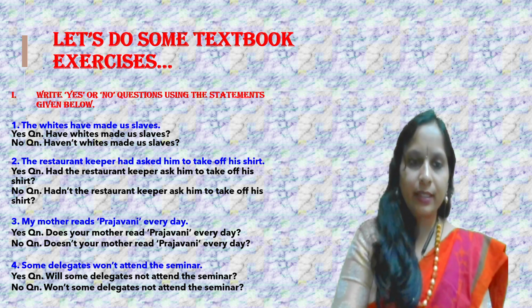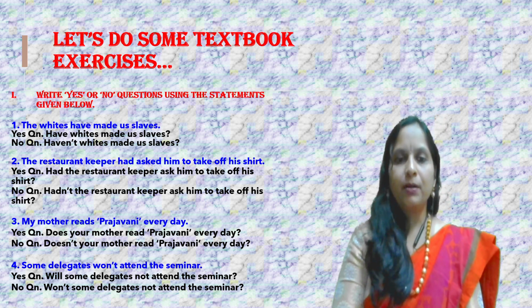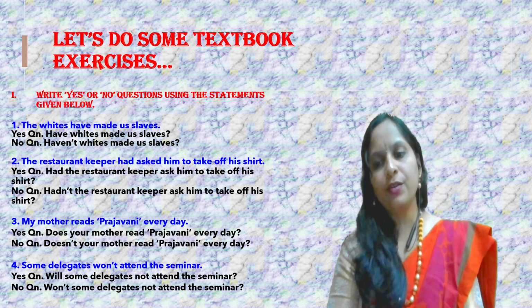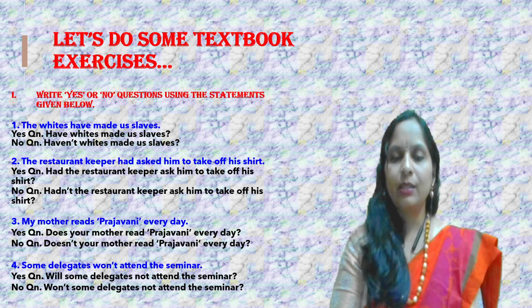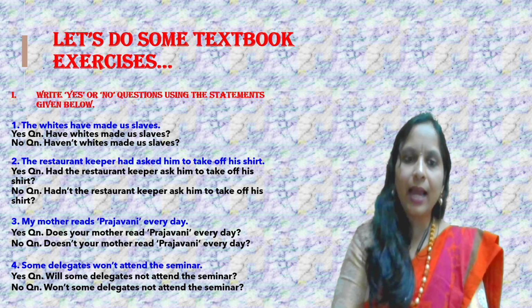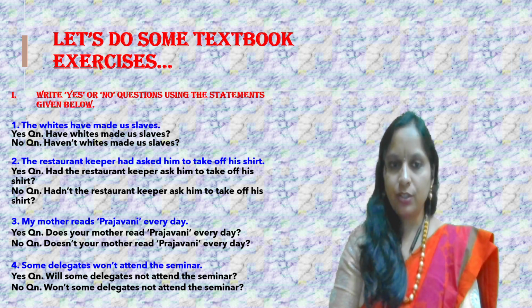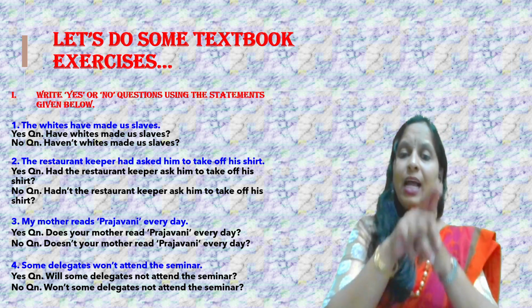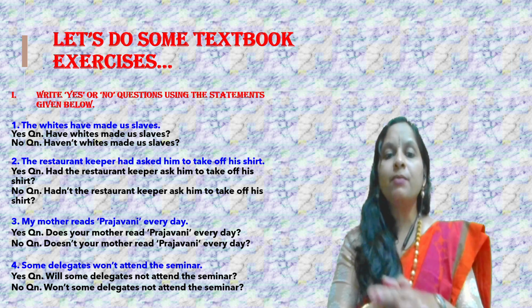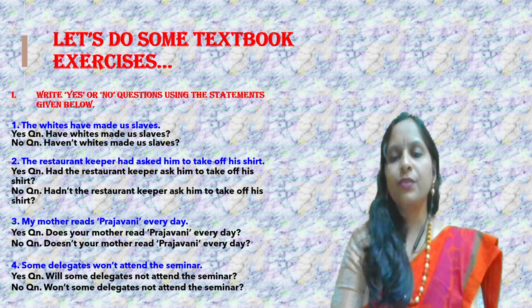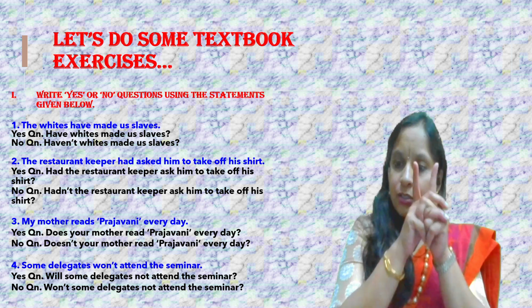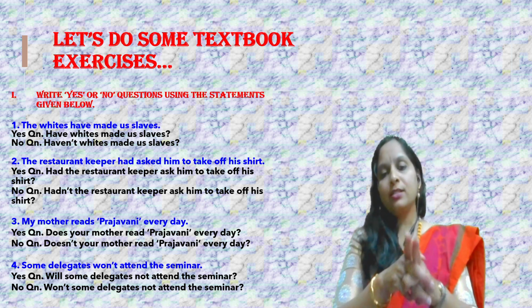Got it? Next, the restaurant keeper had asked him to take off his shirt. For a yes question, had the restaurant keeper asked him to take off his shirt? Negative question, hadn't the restaurant keeper asked him to take off his shirt? Remember, no two past tenses together.